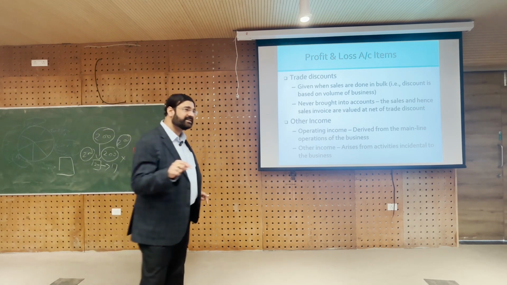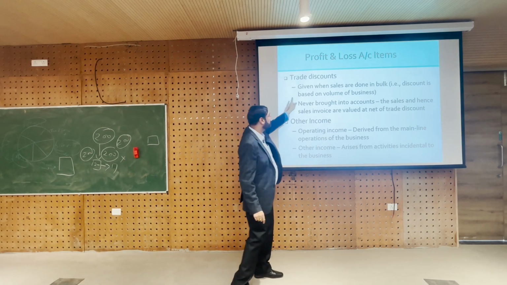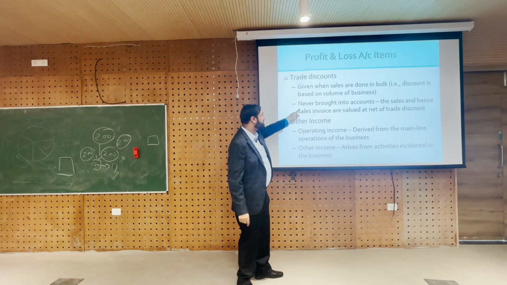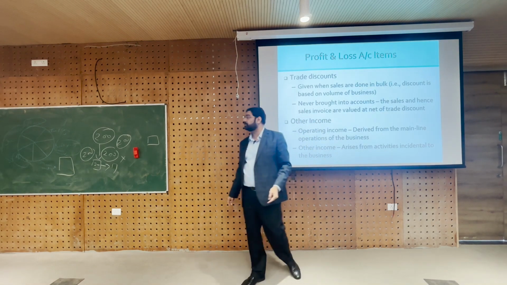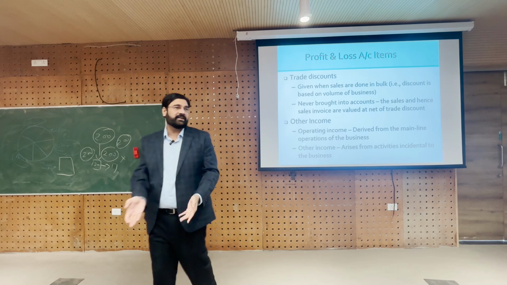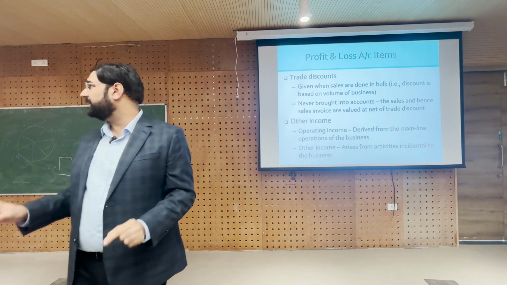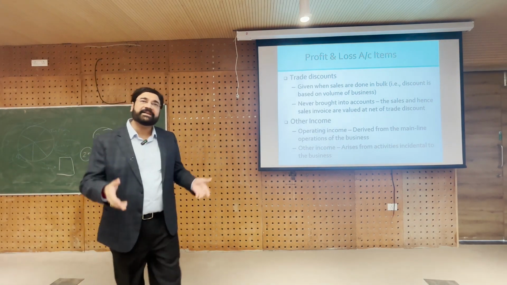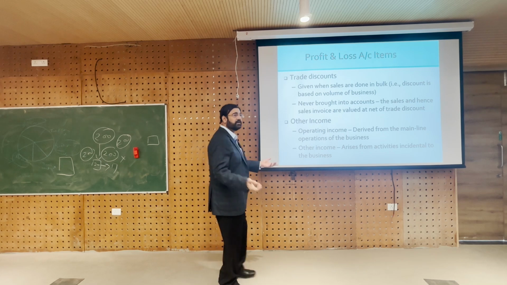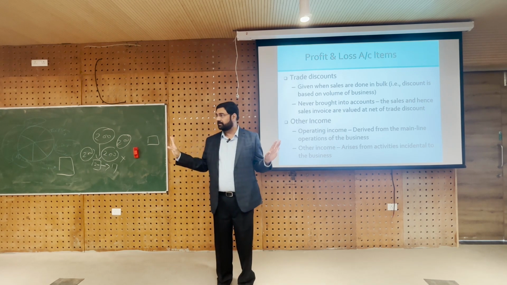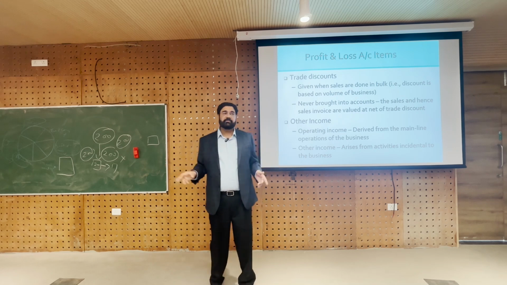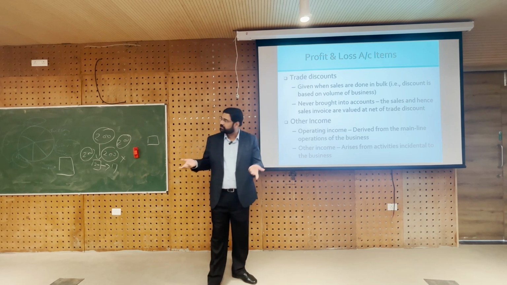So, this reduction or this discount is called trade discount when sales are done in bulk, but look at the key thing, it is never brought into accounts. The reason it is not brought into accounts is because the selling price itself was 40. When you record the sale, you record it at selling price. The selling price itself was 40,000. So, this reduction from 50 to 40 does not appear anywhere in the books. Are you getting what I am saying? Because the selling price as per the books is also 40,000 only.